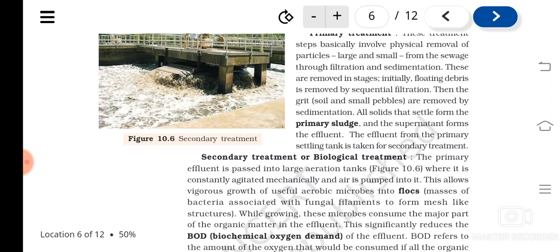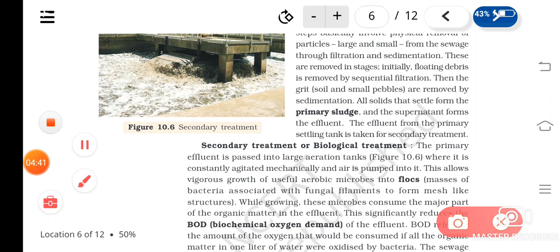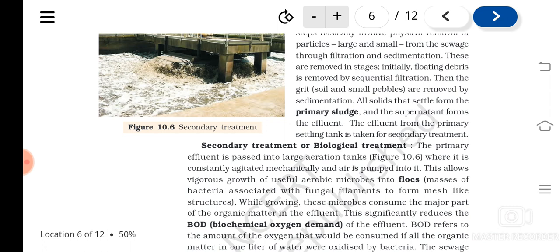Now let's see what happens in secondary treatment. The primary effluent will be passed into large aeration tanks. Air is mechanically pumped in continuously, and the content will be agitated, means it will be stirred, and air will be passed into that. This will lead to the vigorous growth of bacteria and fungus into flocs.